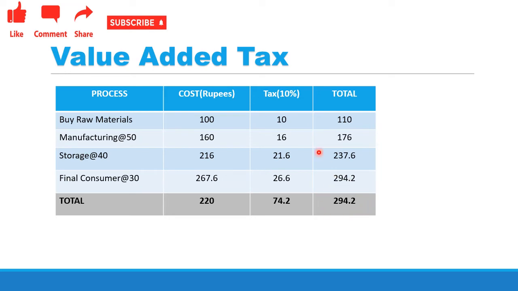So this is the cascading effect. This is the tax on tax effect. So tax is being taxed again at each level of production.